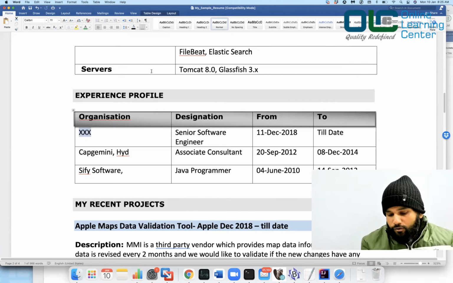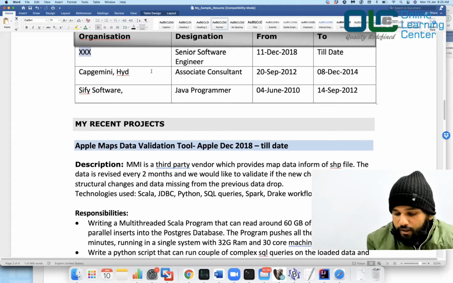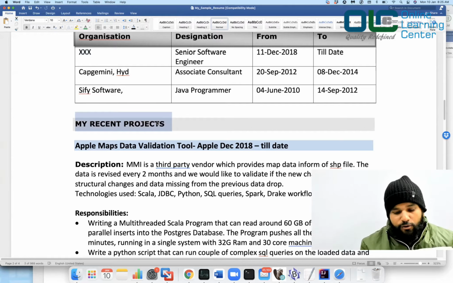I have around 11 years of experience now, and I've worked with almost 6-7 companies altogether, right? But it's not possible for me to write 6-7 projects. If I write 6-7 projects, then this becomes a big Bible, is it not? And I really don't want to print a book and give it to a recruiter saying that this is my book, you just study, it contains all my resume. That's the reason I have just written my recent projects.